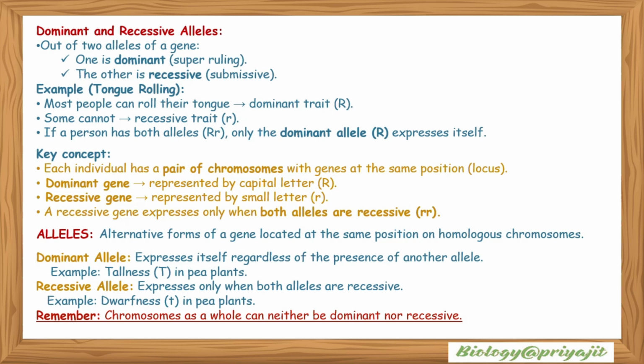An example is the tallness of pea plants. A recessive allele is expressed only when both alleles are recessive, for example dwarfism in pea plants. So remember, chromosomes as a whole can neither be dominant nor recessive.